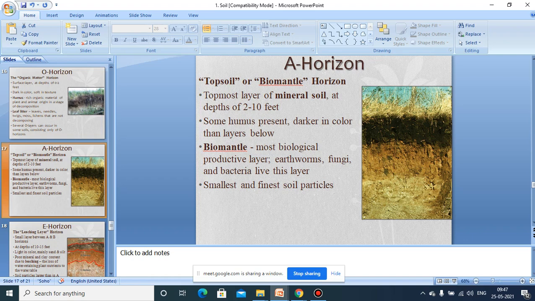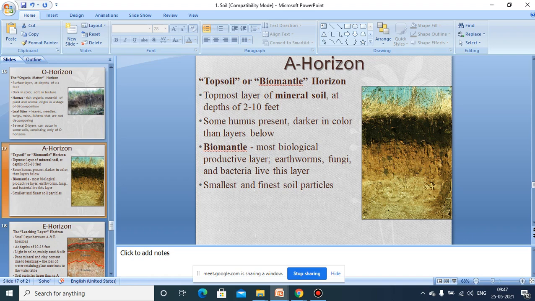Now coming to the third main horizon, that is the B horizon. This is the zone of illuviation, in which most of the materials leached out of the A horizon get precipitated. This is an illuviation layer because whatever materials are leached out from the A horizon are precipitating here in this B horizon. And organic compounds are converted into inorganic compounds in these layers also, with some bacteria acting as decomposers.